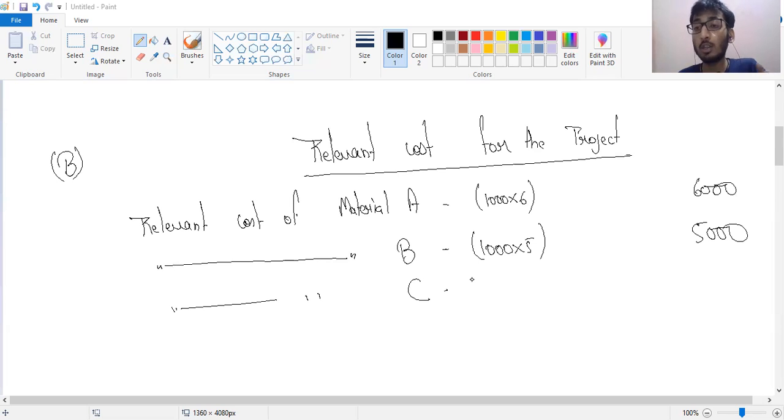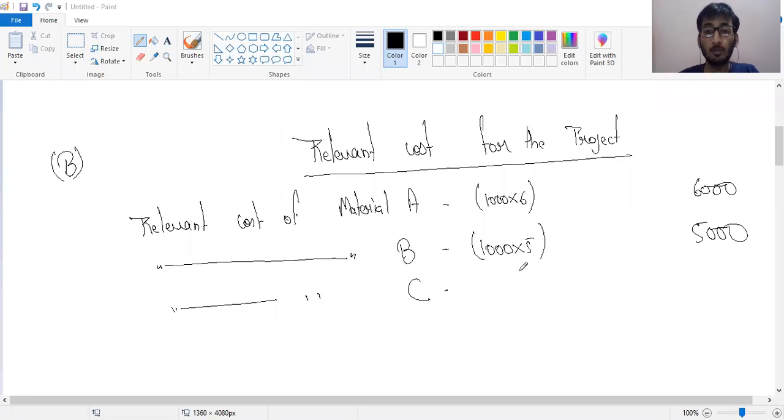Now, since you are using it for the project, what would be the relevant cost? Sorry, there was a call. So for C, for 700 units, the alternative use was to resell it.